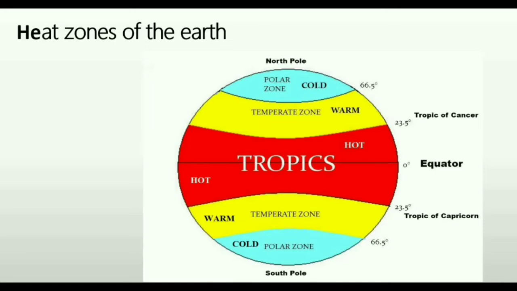Now we will move toward the temperate zone, that is the yellow portion you can see on the screen. The yellow portion is the temperate zone. It is in the northern part also, in the southern part also. The temperate zone encompasses much of Europe, most of the United States, New Zealand, southern Chile and East Asia. These are the countries we can see in the temperate zone.